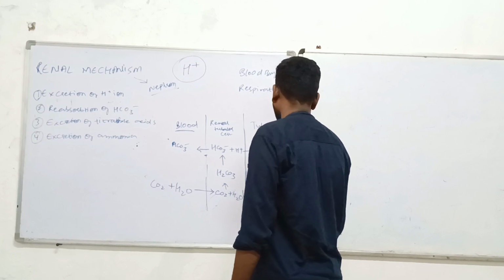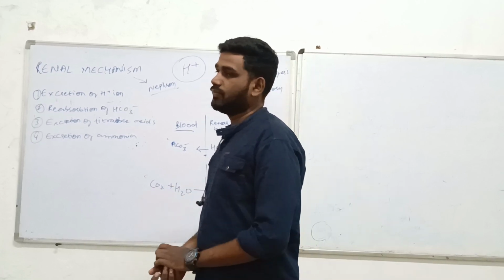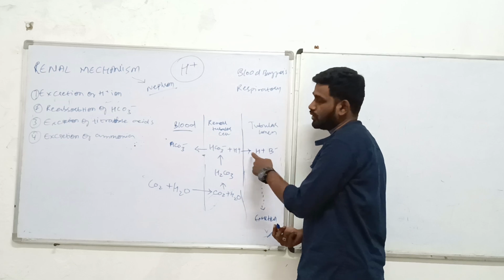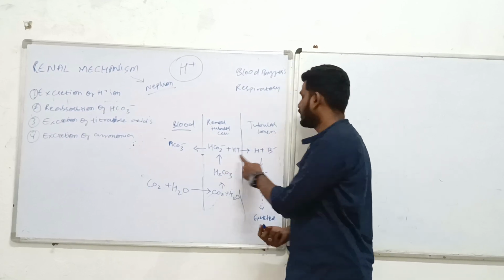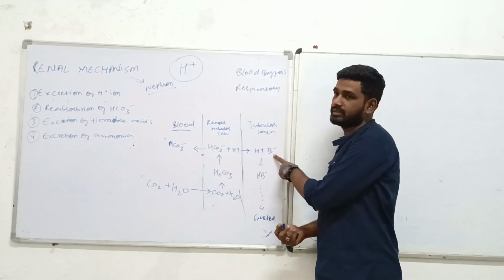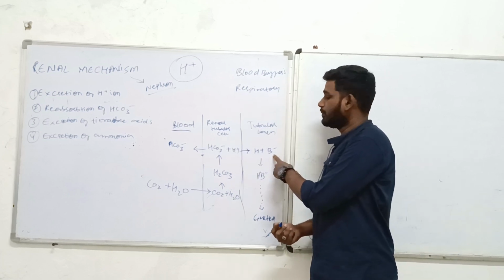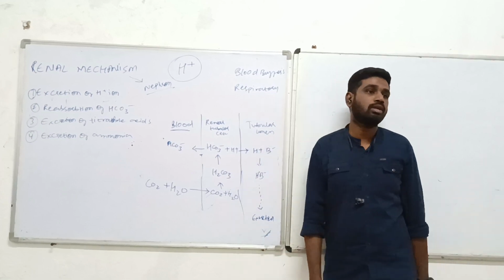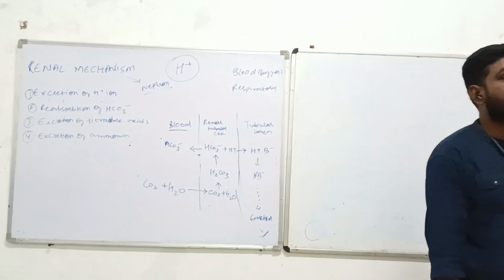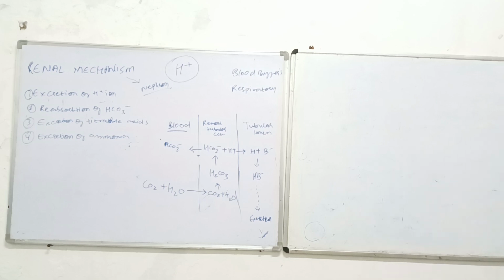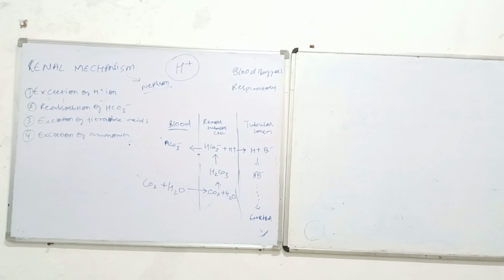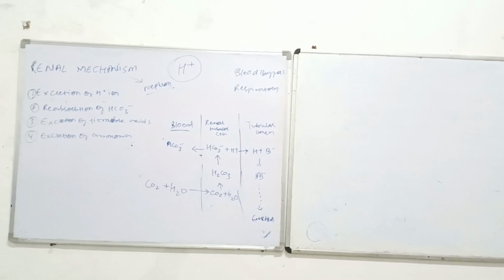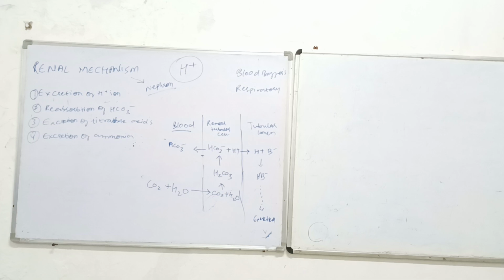Why do they need to combine with the base? First point is that if the H+ is coming out, it can easily go back in. It should not go back to the circulation, so we are trapping it with a base. Point 2, if only H+ is excreted, your urine will become more acidic and you will sense a burning sensation. That is the reason you are trapping the H+ with a base, so that it can be easily excreted from the body.